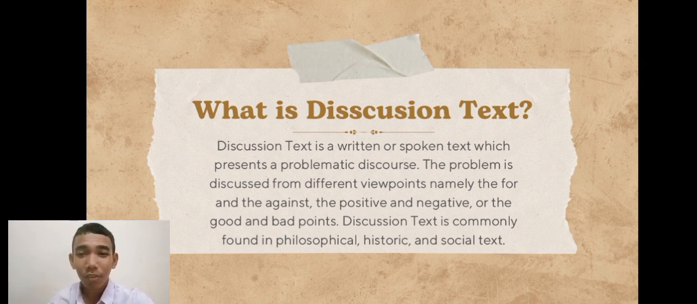Everyone, for now we will learn about discussion text. So what is discussion text? Discussion text is a written or spoken text which presents a problematic discourse. The problem is discussed from different viewpoints, namely the for and the against, the positive and negative, or the good and bad points. Discussion text is commonly found in philosophical, historic, and social texts.